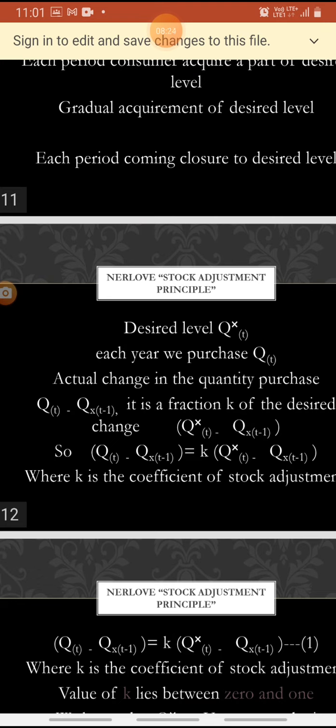So Qt minus Qt minus 1 is equal to K into Q star T minus Qt minus 1, where K is the coefficient of stock adjustment.